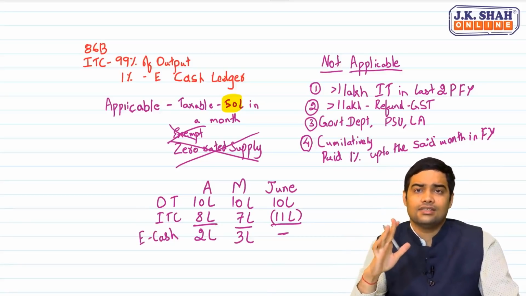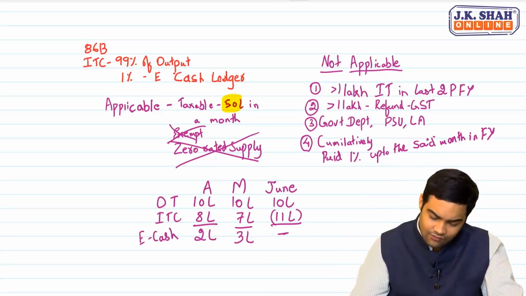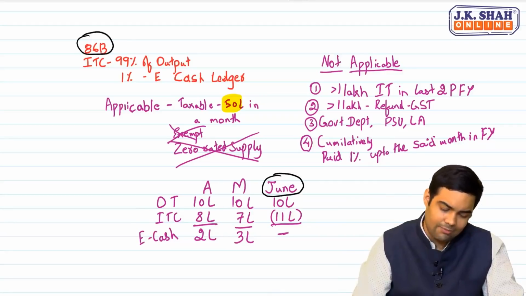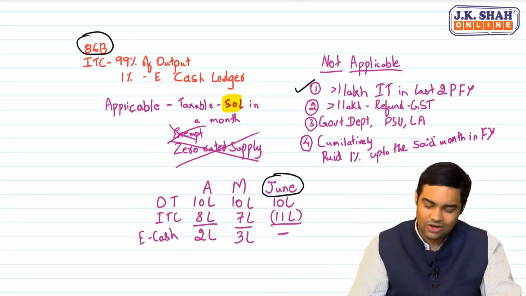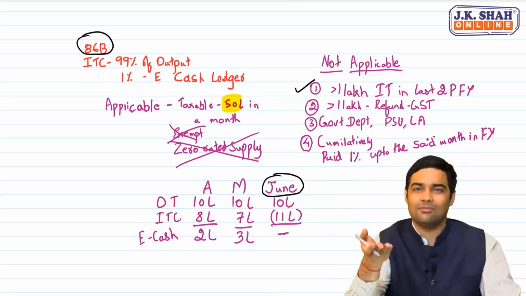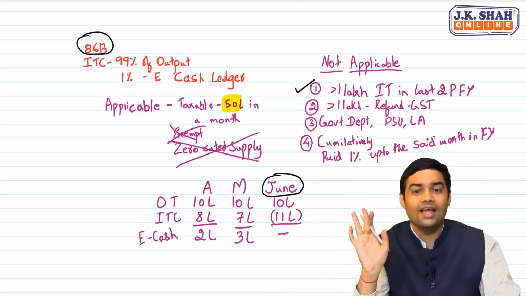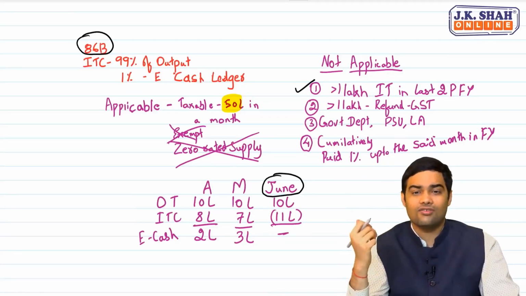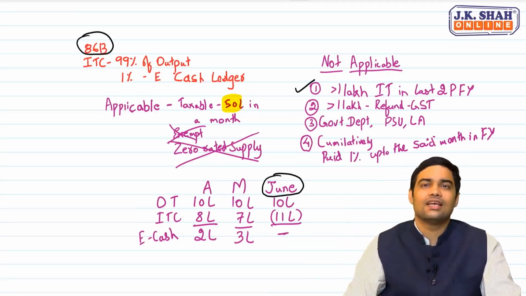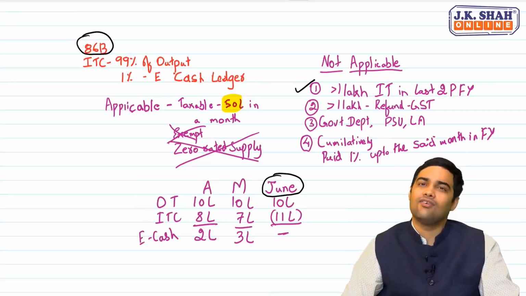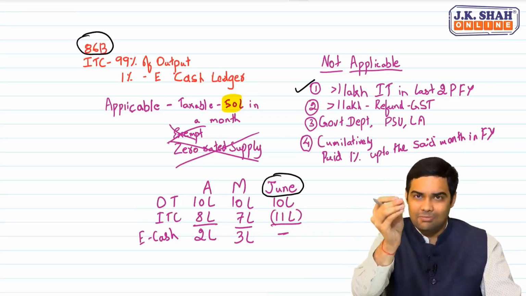In such cases, the question is whether for the month of June, this restriction of 86B should be applicable. See, normally everyone will get excluded from the first clause itself. More than 1 lakh income tax. That is the easiest thing. But say suppose someone is not covered under this and cumulatively he pays that much of tax. Again, he will not be covered under 86B. Let me show it to you.